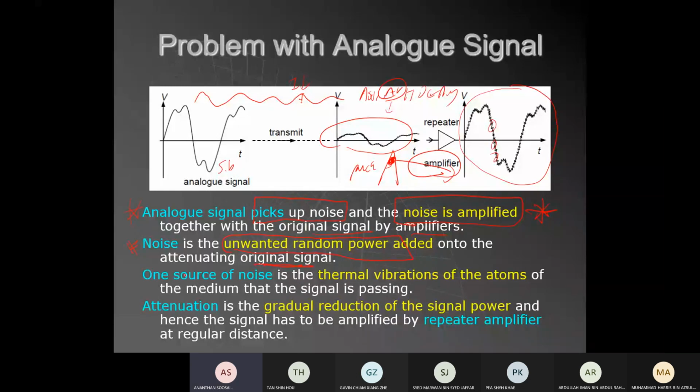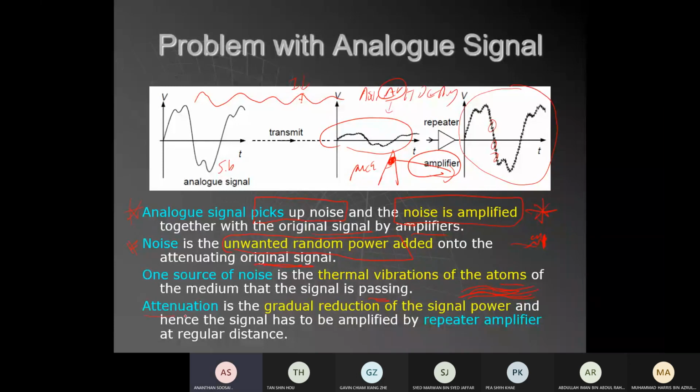One source of noise is the thermal vibration of atoms. When an atom vibrates, it gives out EM radiation. The EM radiation goes and interferes with the medium that the signal is passing through. So you have a coaxial cable, you send the signal, what happens? The atoms vibrate and interact with the transmitting signal. That's called noise. So remember, noise is unwanted random power added to the original signal.